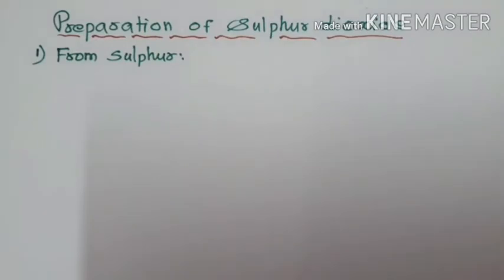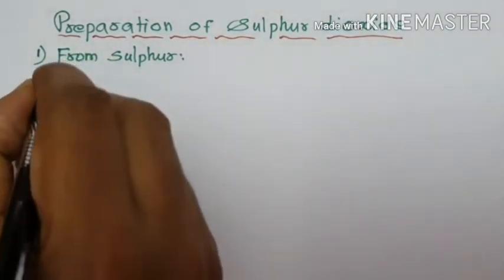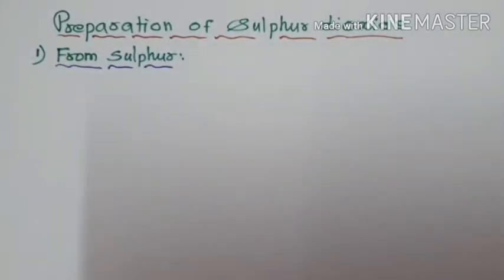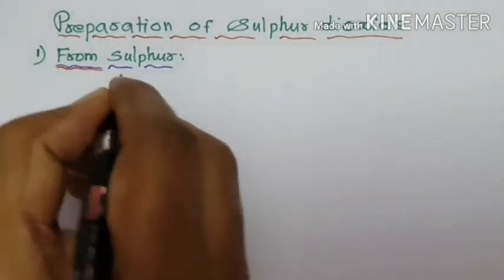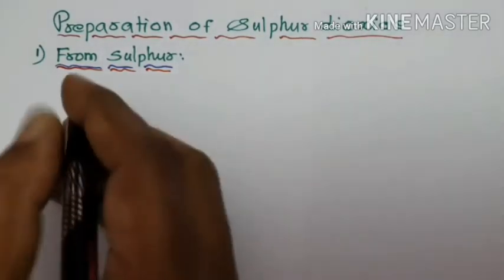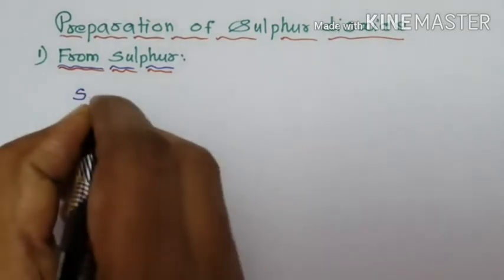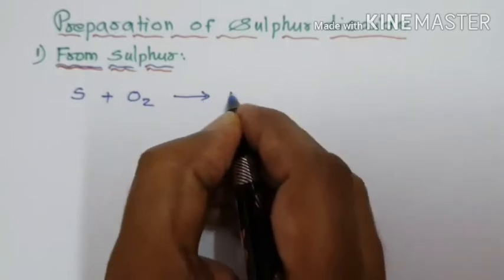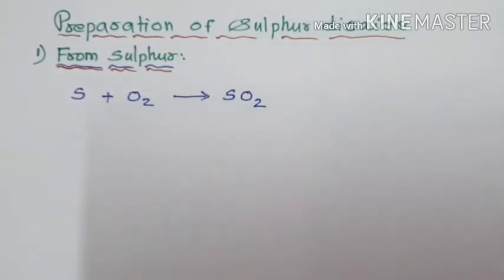A large scale production of sulfur dioxide is done by burning sulfur with air. When sulfur is burned in air, that means oxygen, it is oxidized into sulfur dioxide.